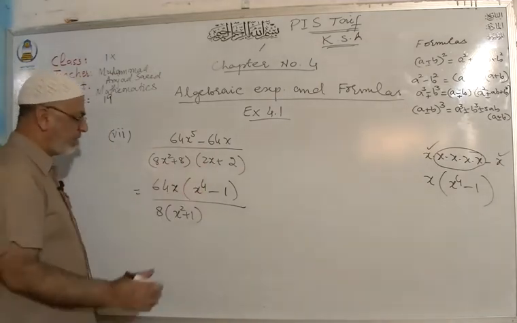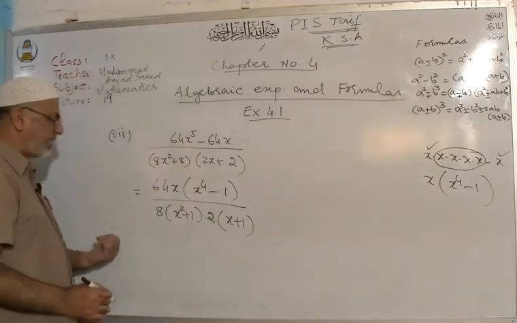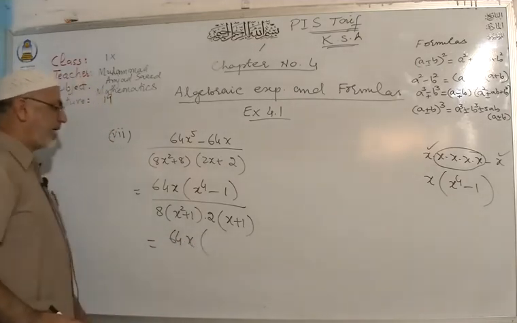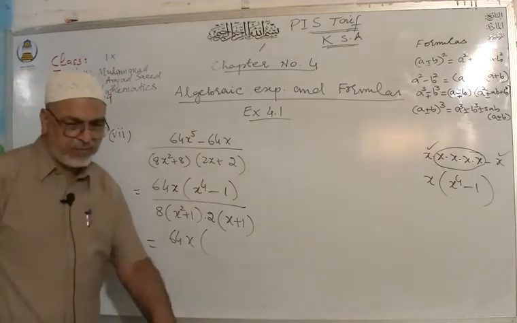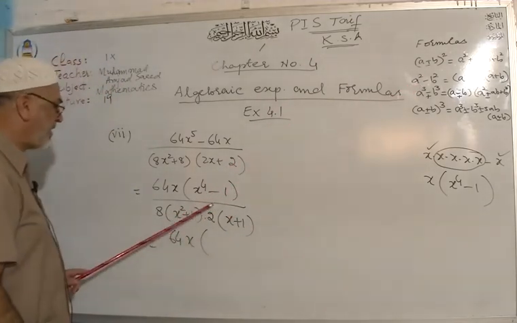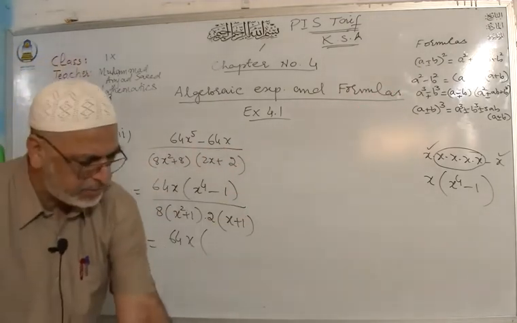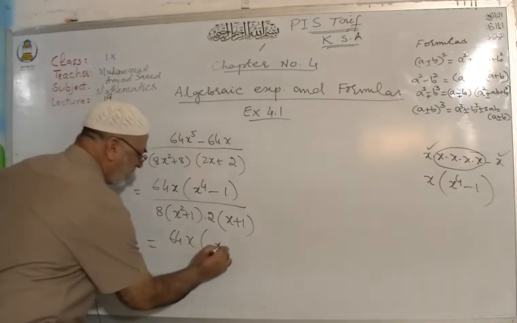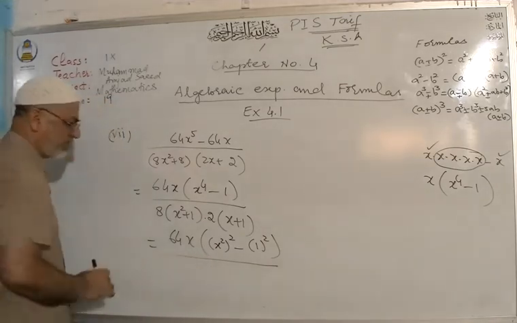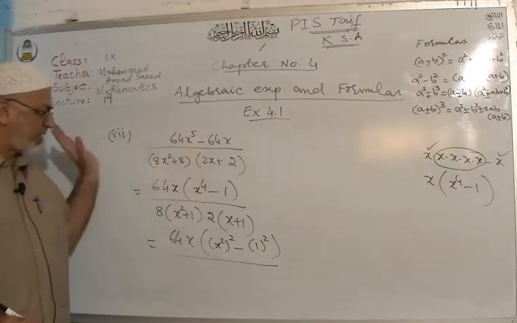Then in this bracket you can see 2 is present in both, so 2 can be taken as common. Here is 64x. Again remember, it can be converted into the proper shape of this formula. Remember that this is x^4 minus 1. It can be written this way: x^4 as x square whole square minus 1 square, because power over power is multiplied, so you get again x^4 and minus 1.